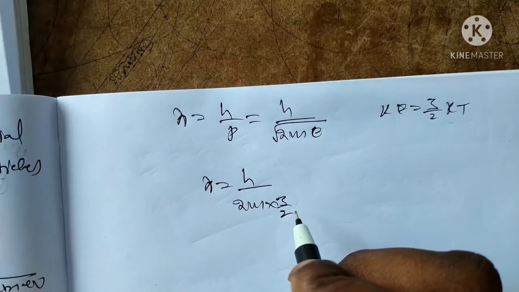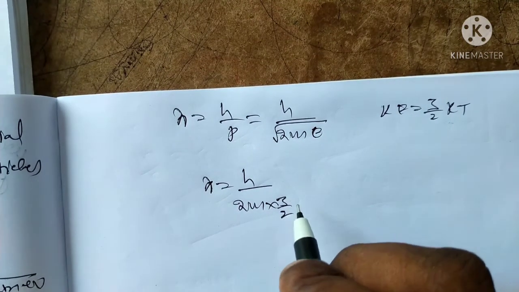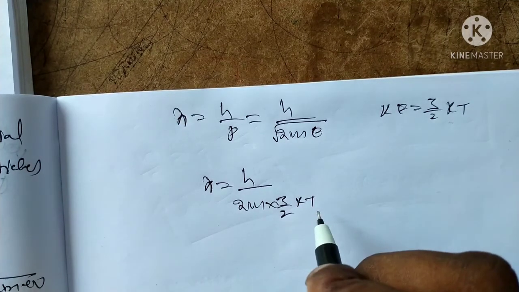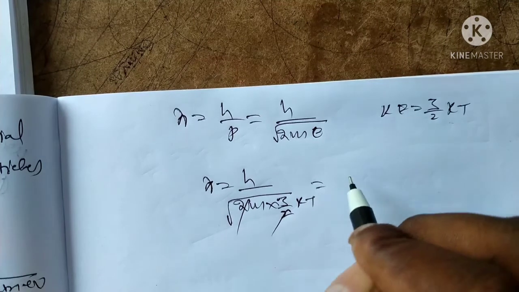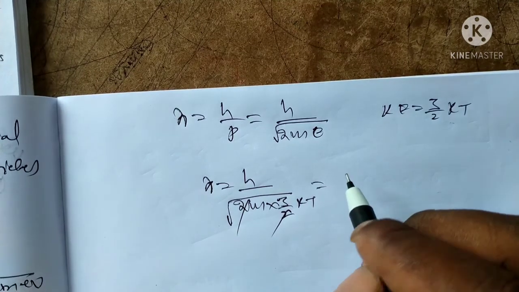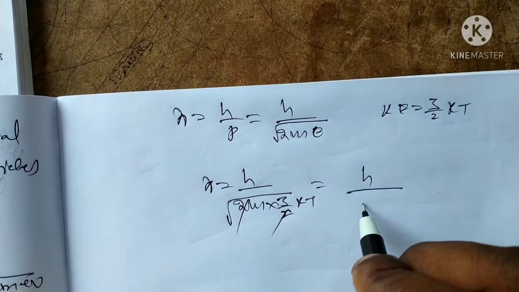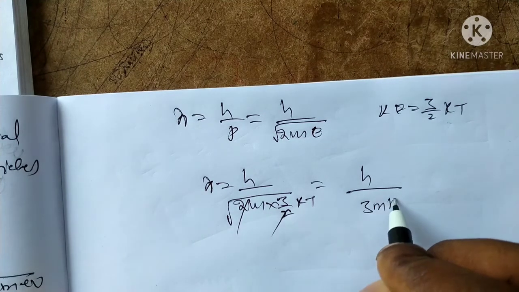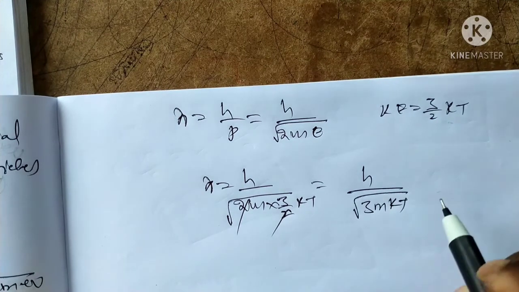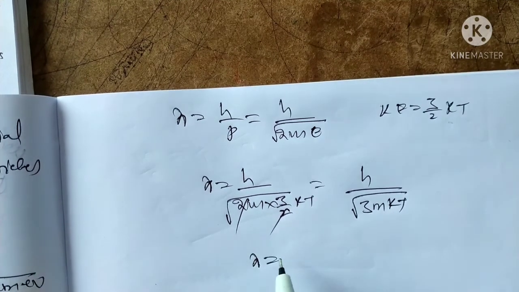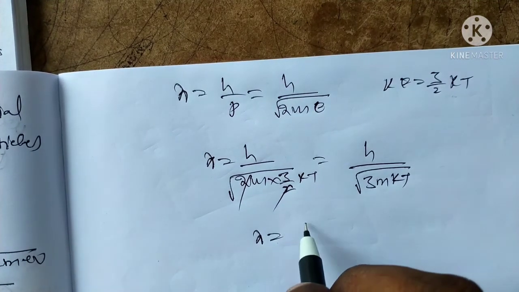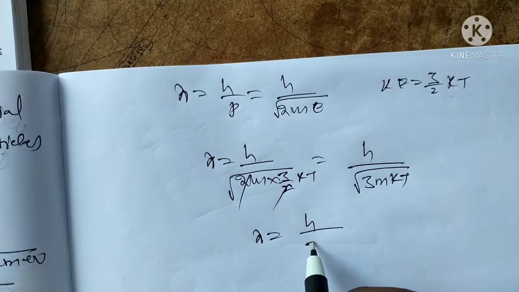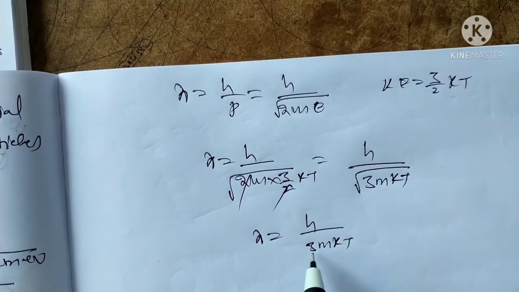So the 2 cancels, and under the root we get h by under root of 3mkT. It is the de Broglie wavelength for monoatomic gases, h by under root of 3mkT.